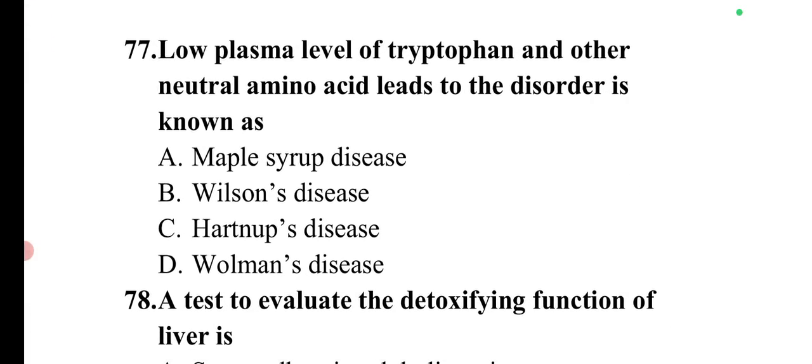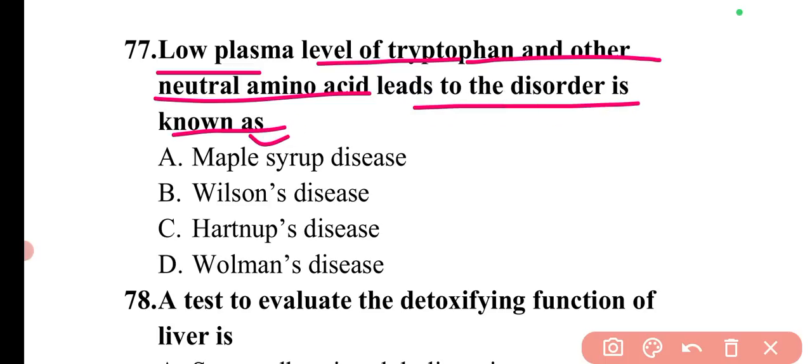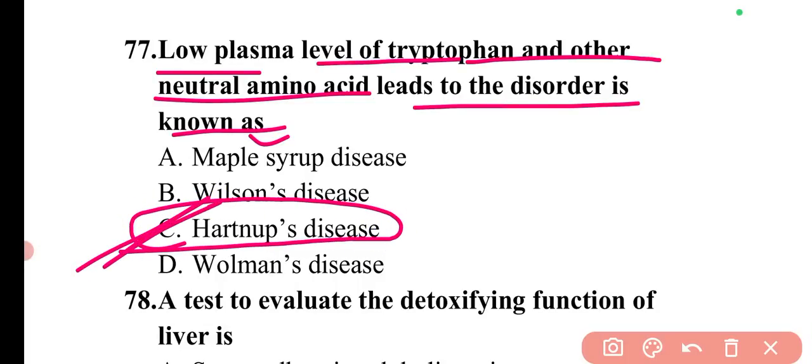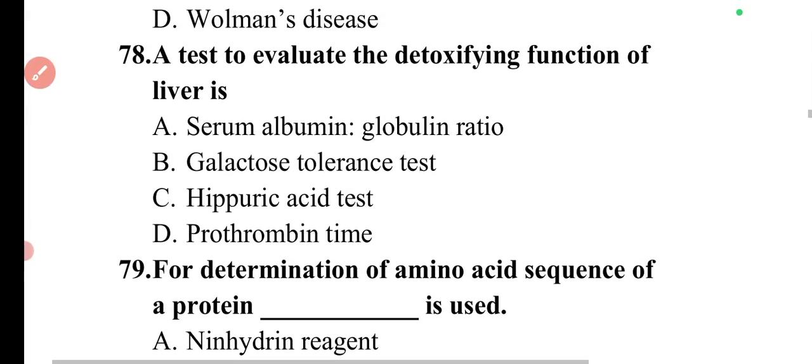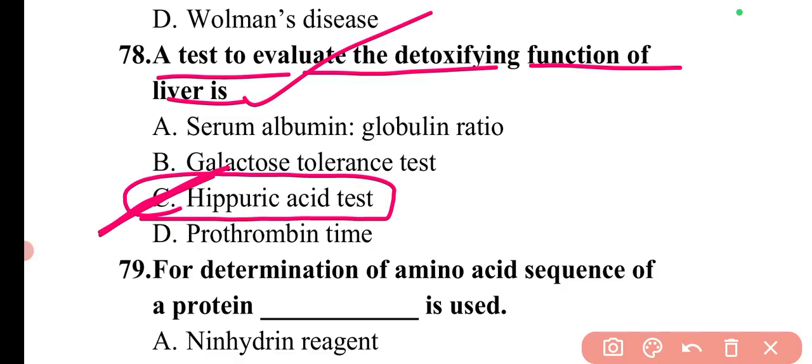Next question is low plasma level of tryptophan and other neutral amino acids leads to the disorder known as. So if there are low levels of tryptophan and other neutral amino acids, then this condition is known as Hartnup's disease. So here option C is correct. Next question is a test to evaluate the detoxifying function of liver is. So to evaluate the detoxifying function of liver, the test is hippuric acid test. So here option C is correct.